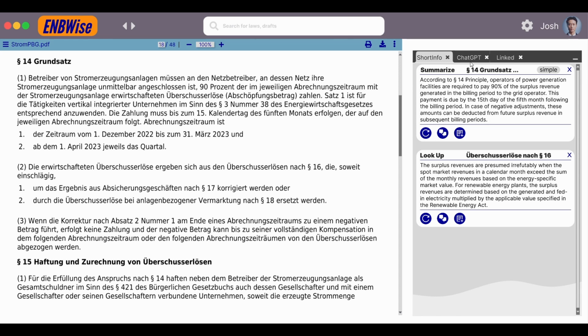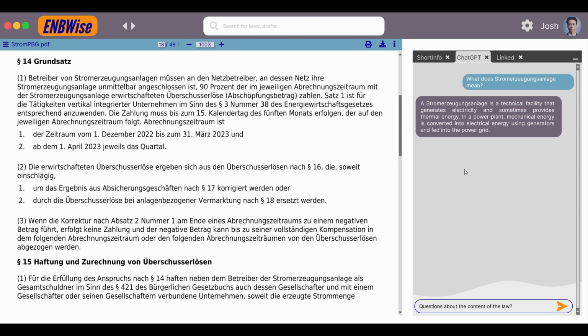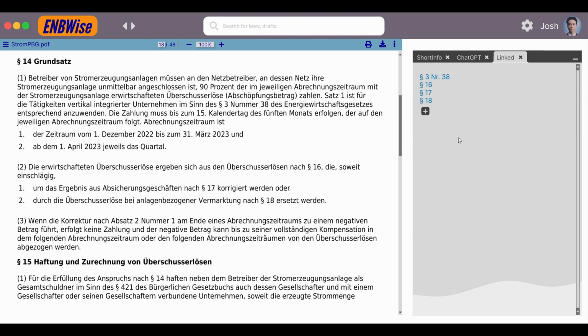The next step is a simple ChatGPT integration. This might be helpful to ask general questions for understanding. For example, if a word like the Stromerzeugungsanlage, which occurs here in the PDF file, if you don't know this word, you can simply ask ChatGPT what does this mean, and you will get an answer. Again, pretty straightforward, intuitive.